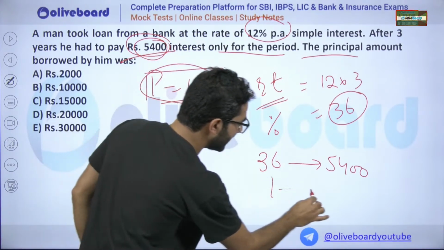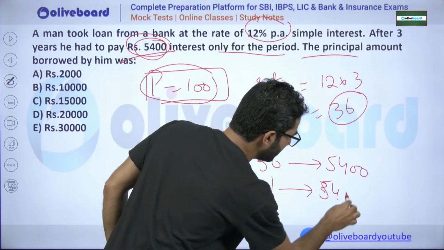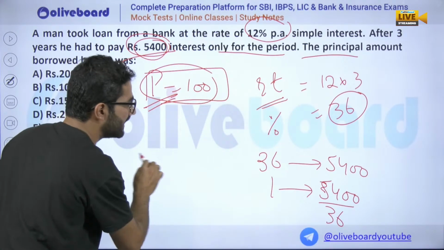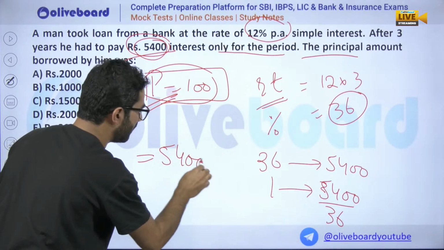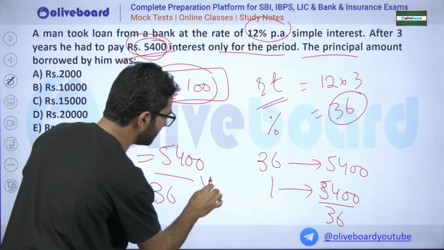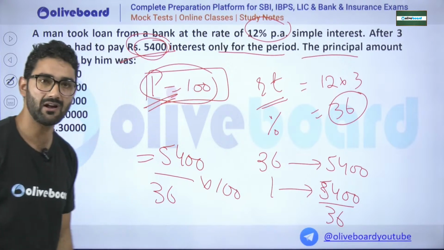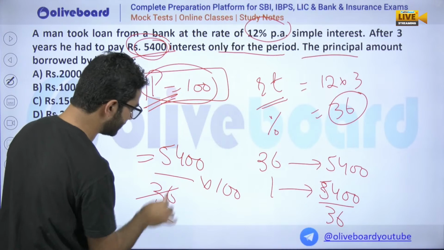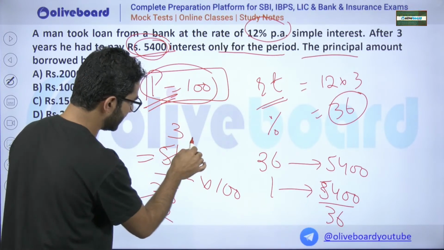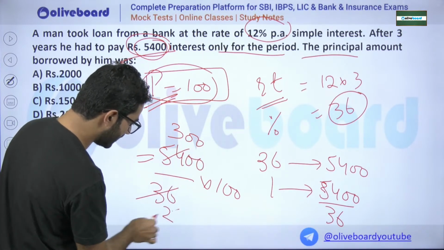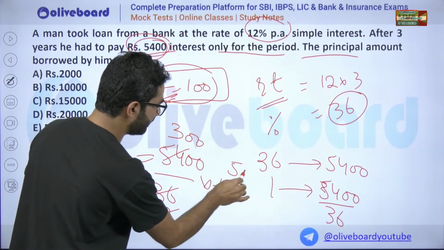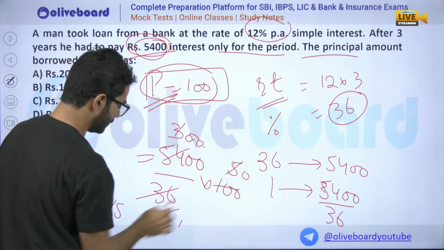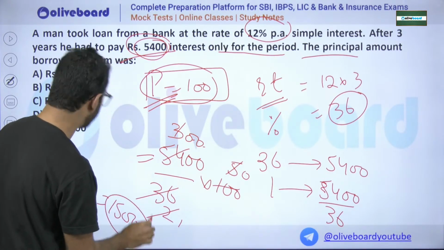Sir, 1 percentile will be 5400 divided by 36, and if we are calculating 100 percentile, it will be 5400 divided by 36 multiplied by 100. I got it. So, sir, how much is it? If we do 18 2 times, 18 300 times like that, it will be 2 ones, 2 5. 5 and 3 will be 15, and how many zeros? 1, 2, 3. So you got the answer as 15,000.